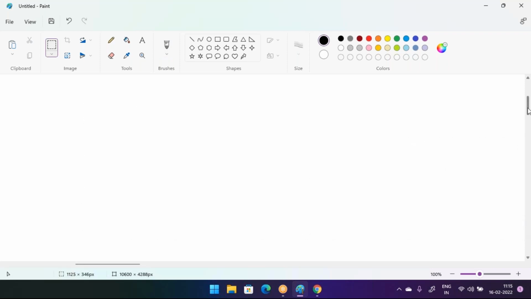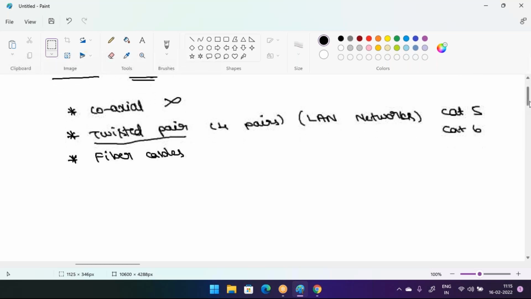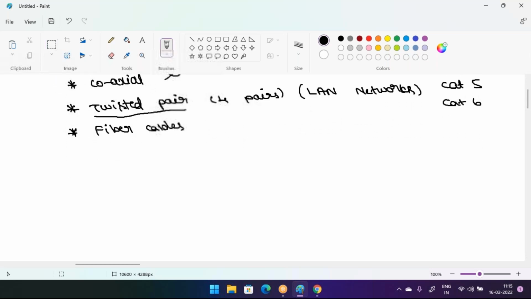What are the fiber cables? In the WAN network, between the two branches, we can use these fiber cables. These fiber cables will transmit our data very fast.